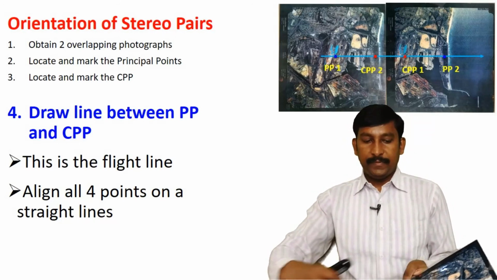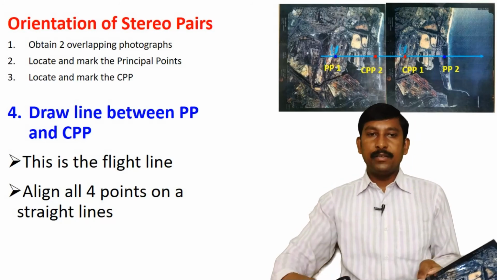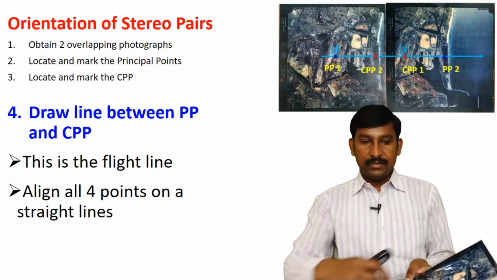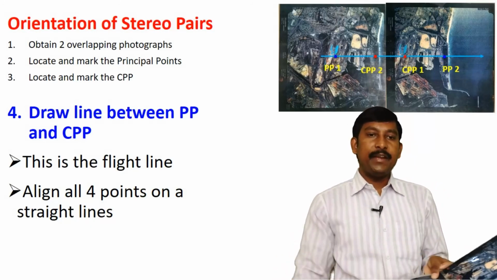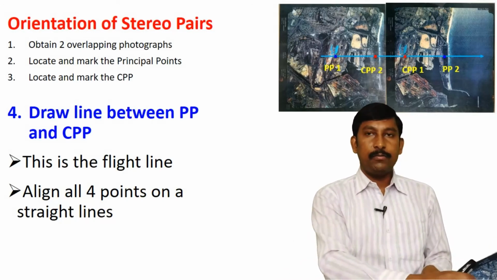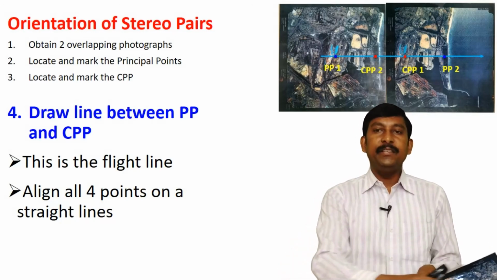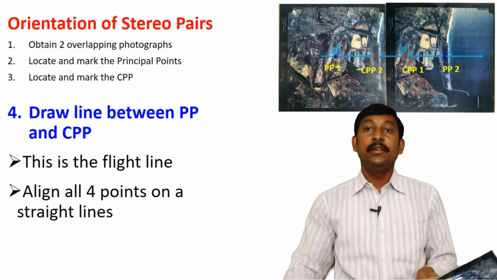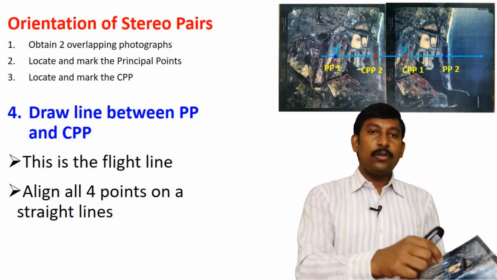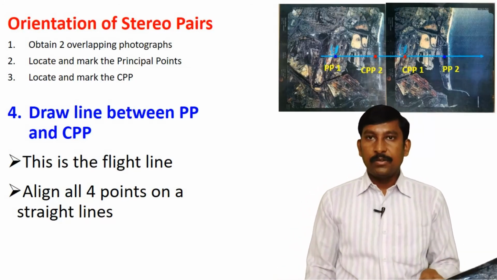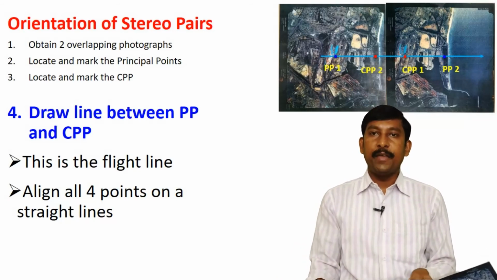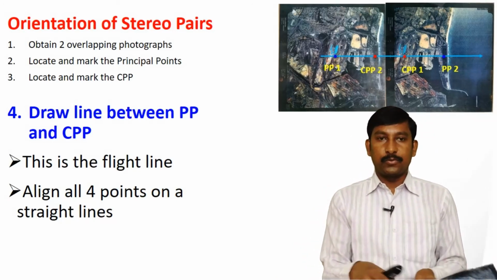These four points you can join by a straight line, and this straight line is called the flight line. These are the four important steps of the construction of a three-dimensional view under the stereoscope.